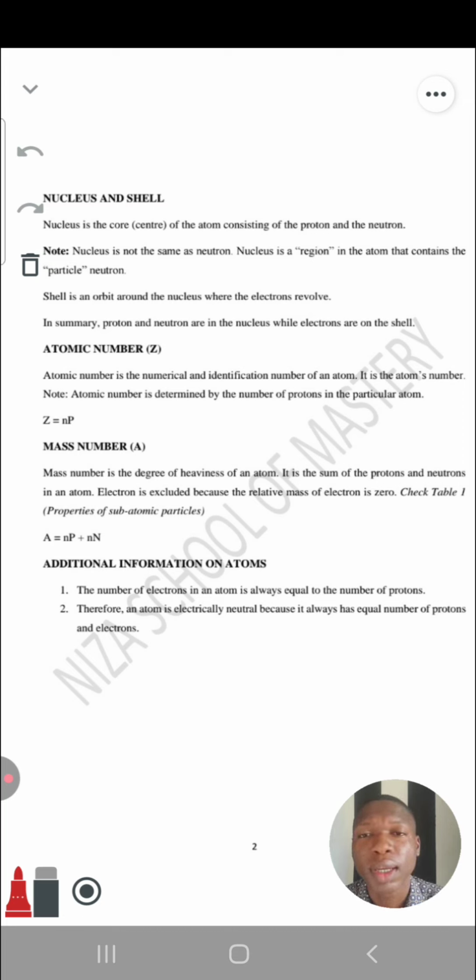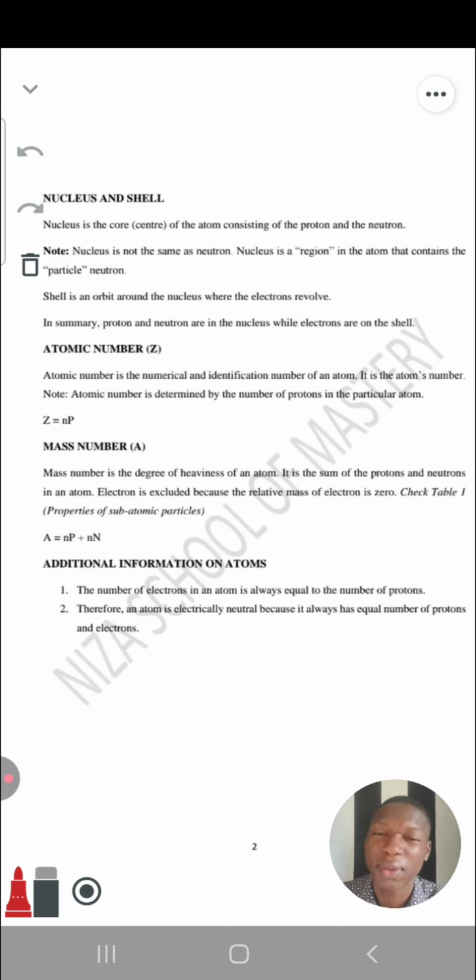Mass number is the degree of heaviness of an atom. We're talking about mass number now. We are done with atomic number. What is mass number? Is the degree of what? Heaviness. Meaning, how heavy is the atom? It's as simple as that. For example, if you have a school bag, how heavy is your school bag? Not the identification number now. I want to know how heavy it is.